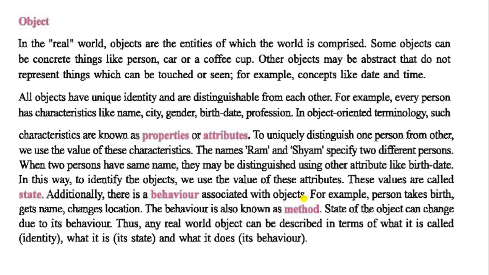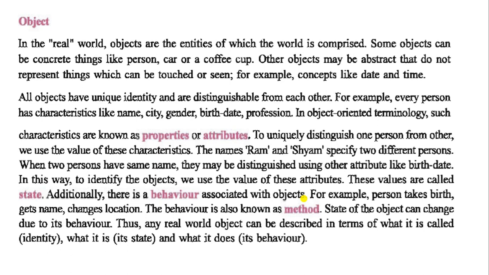So what are objects? In the real world, objects are the entities of which the world is comprised. Some objects can be concrete, which you can touch and feel, like a person, car or coffee cup. That is the category of concrete objects. Other objects may be abstract, which do not represent things that can be touched or seen, for example date and time.